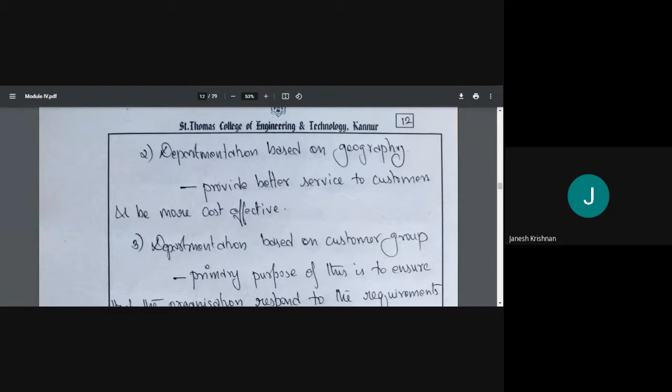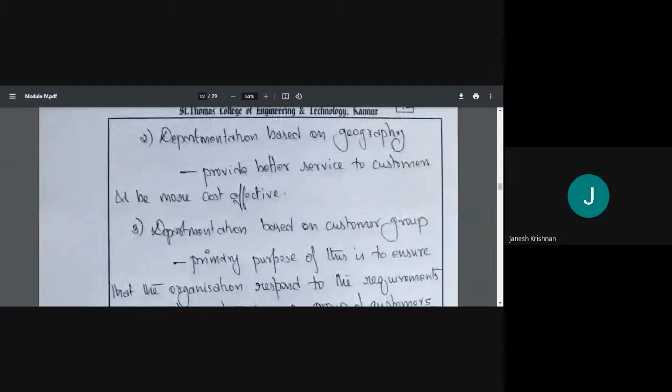Suppose your company is a worldwide company, so there will be an office for North America, there will be South America, Asia will have one. Then Pacific, that is Australia, New Zealand, there will be one department like that based on geography, where it is located. So the aim is to provide better service to customers and be more cost effective. That is the aim of departmentation based on geography, so customers can easily avail the benefits.